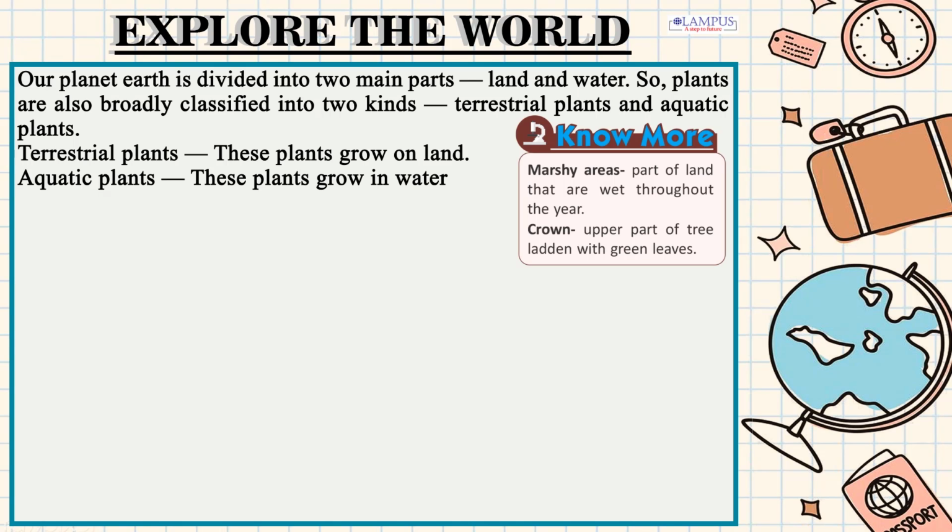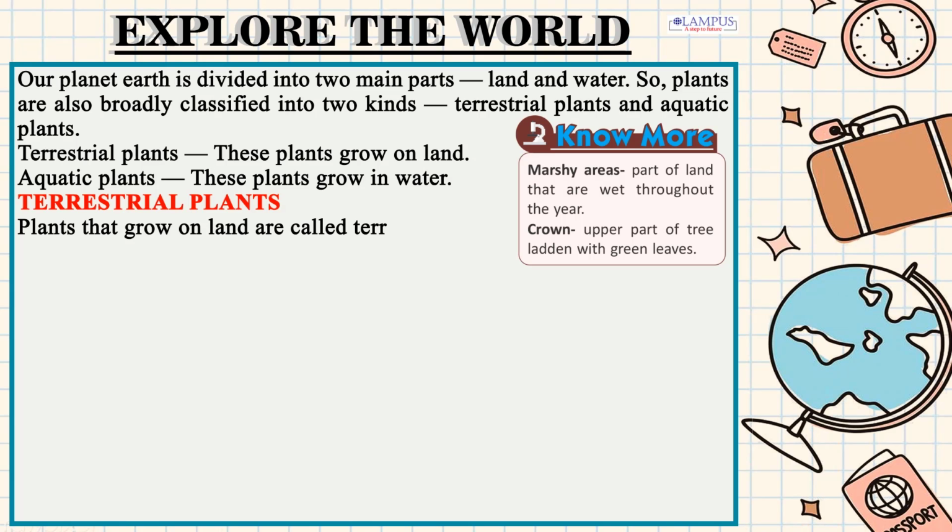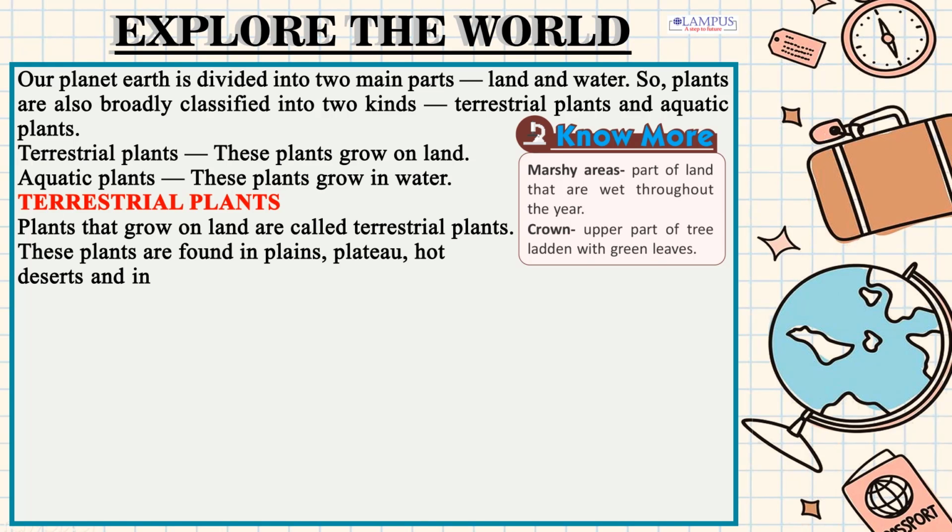Marshy areas: parts of land that are wet throughout the year. Crown: the upper part of a tree laden with green leaves. Terrestrial plants. Plants that grow on land are called terrestrial plants. These plants are found in plains, plateaux, hot deserts, and in mountains and on hills.